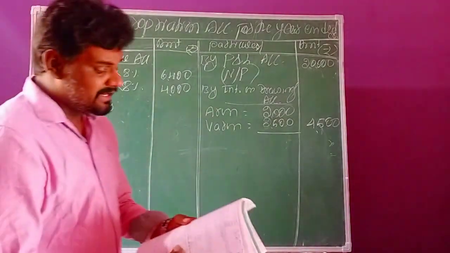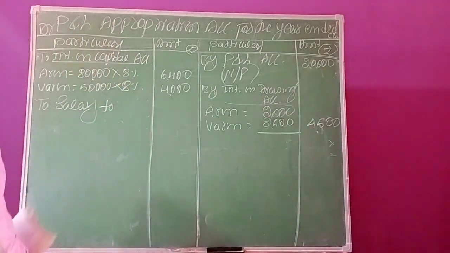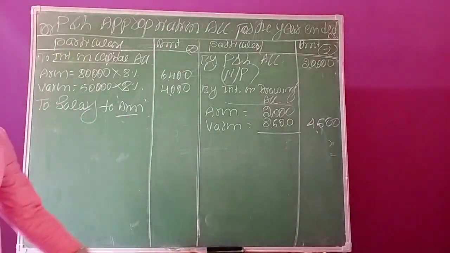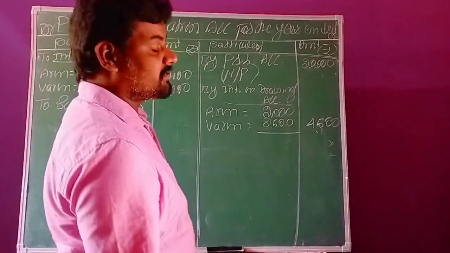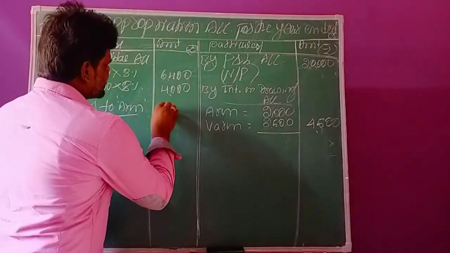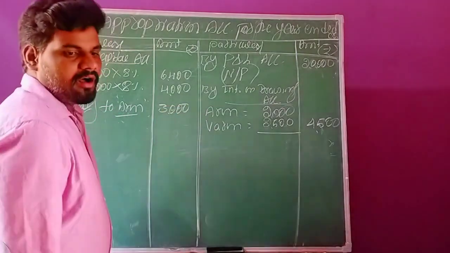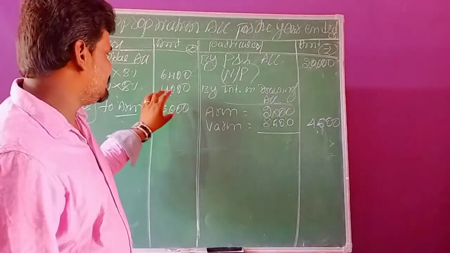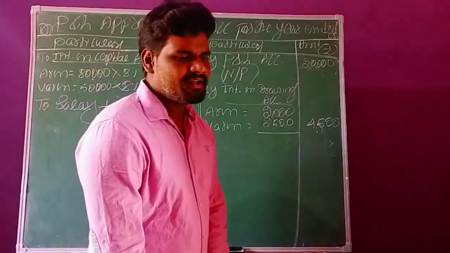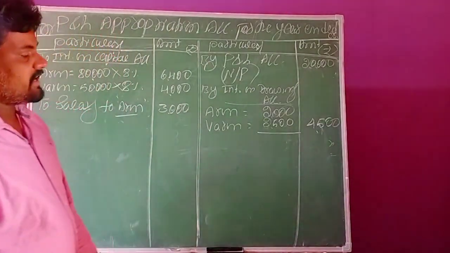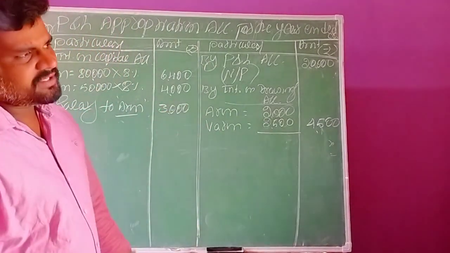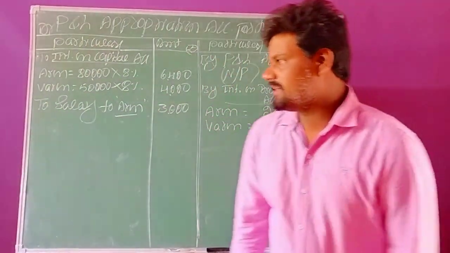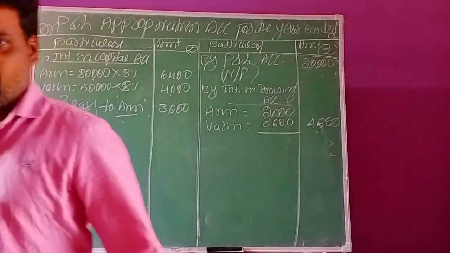Salary to Arun: how much salary is he getting? He is getting 3000 rupees annual salary. So this is the total salary during the year, and we can record it directly in the amount column. First of all, salary is an expense, you already know that part, that's why we debit it in the appropriation account.